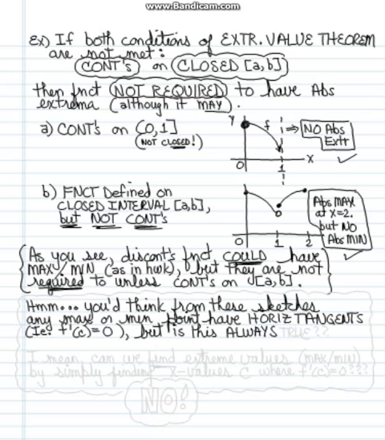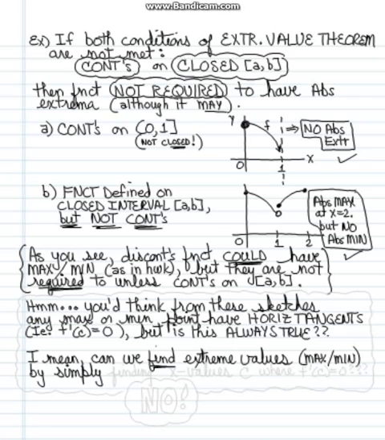But is this always going to be true? That when we get a max or a min, we'll be able to find horizontal tangents? Can we find extreme values on the graph, the max or the min, by simply finding the x values c where f prime of c is equal to 0?